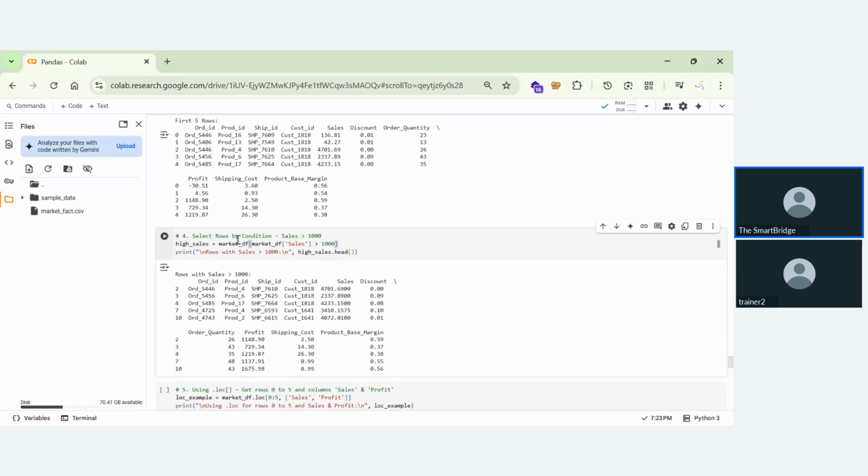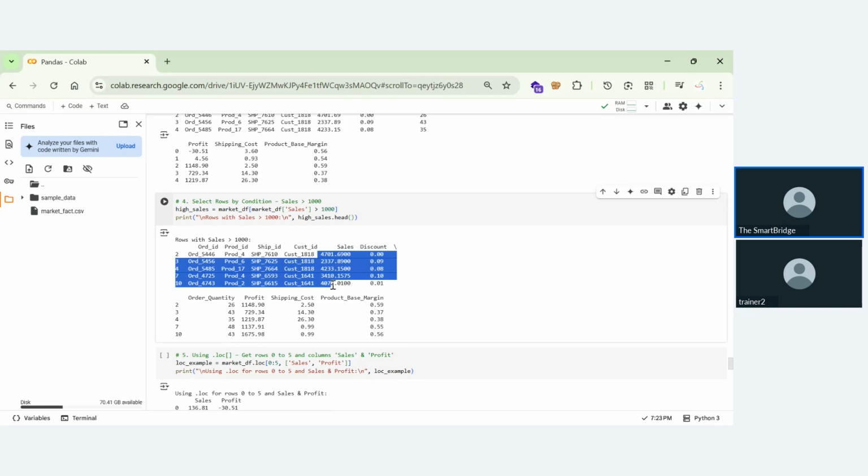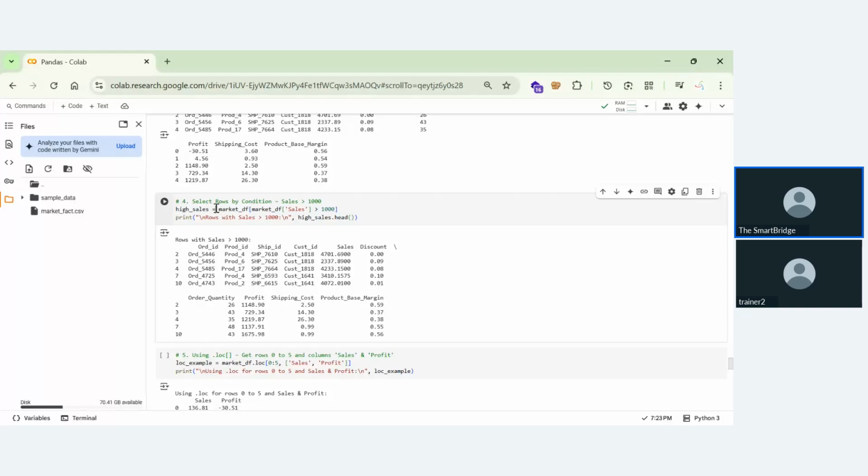You can see high_sales is equal to market_df of sales, where it is greater than 1000. So for the sales column, if the value is greater than 1000, it gives the value; if not, it will not. We have got around 5 values. These 5 values have been converted back to a data frame by this function, market_data_frame, that is the outer function.